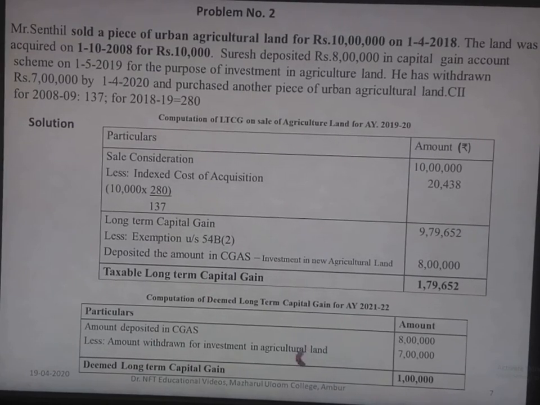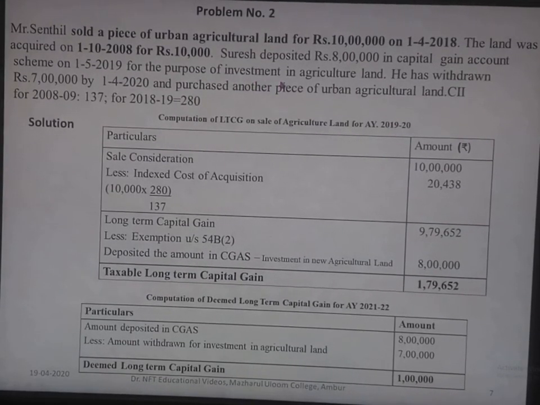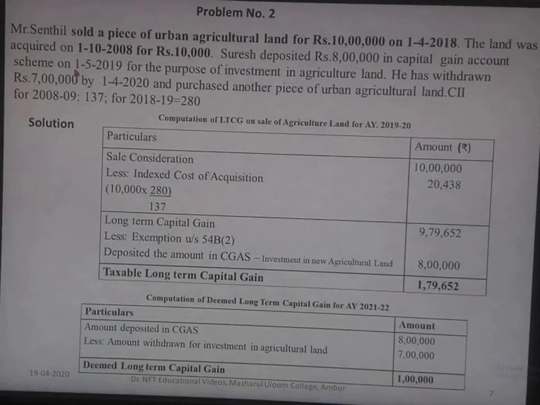Now coming to the exemption part. Suresh deposited rupees 8 lakh in capital gain account scheme on 1/5/2019 for the purpose of investment in agricultural land. So he has deposited the amount in order to purchase an agricultural land itself. So he is entitled to claim the exemption under section 54B subsection 2.